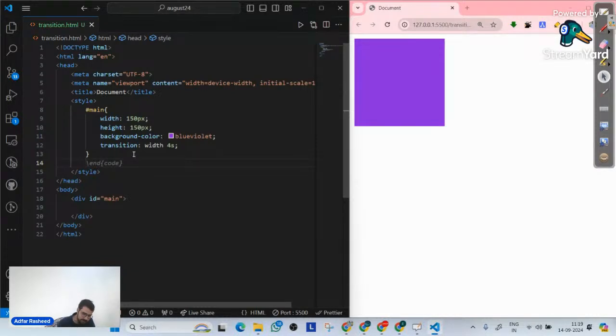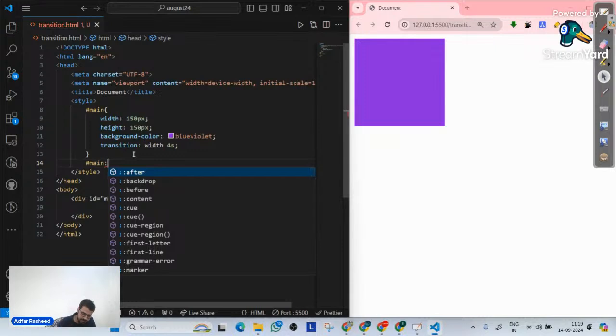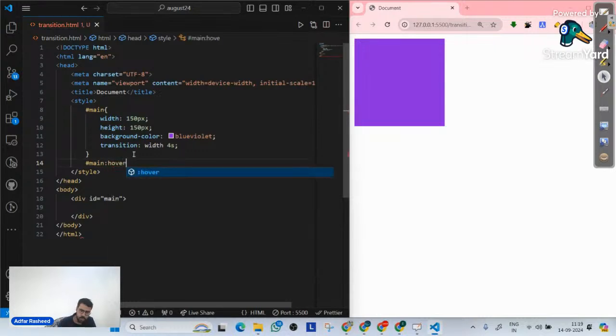Now, how do we implement the transition? I will simply implement a pseudo class on it. Let's suppose the pseudo class I'm going to talk about is hover. When I hover over here, I will tell it at that point of time, please make the width 300 pixels. Do you see any change in the output? Of course not. I'm not able to see any change in the output, but see the transition.